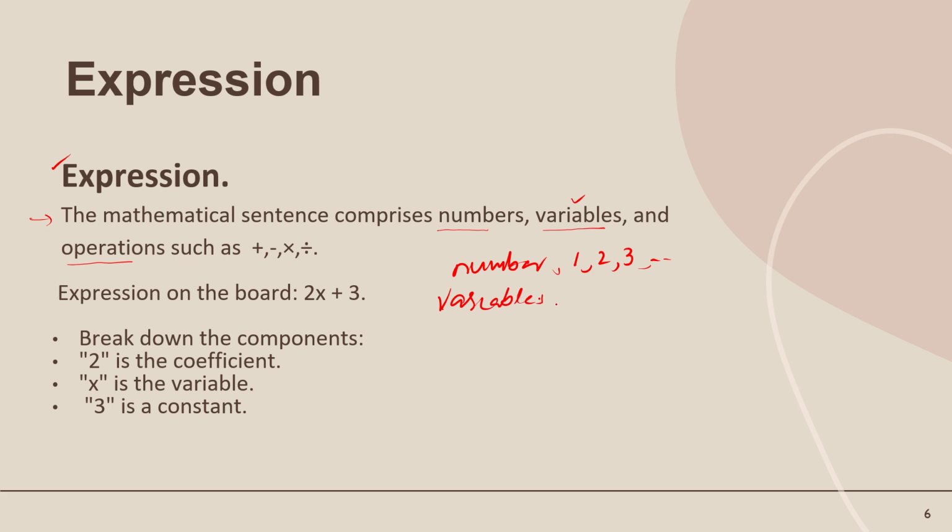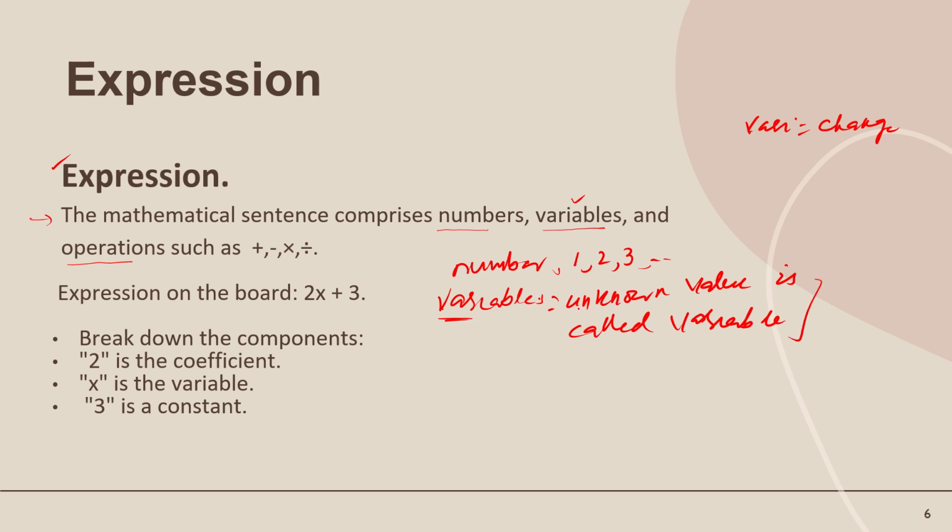The word variable originates from vary, which means change. An unknown value is called a variable. Its value changes according to the condition or situation. So a variable means a value that can change, or an unknown value is called the variable.